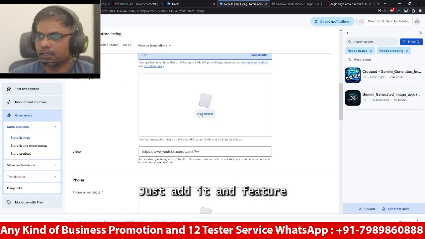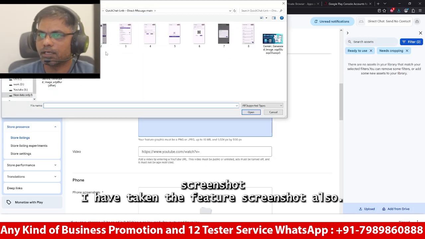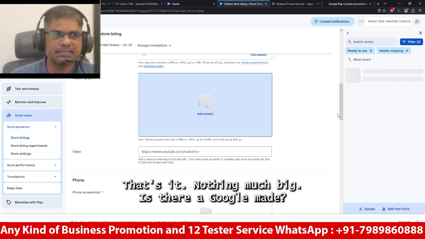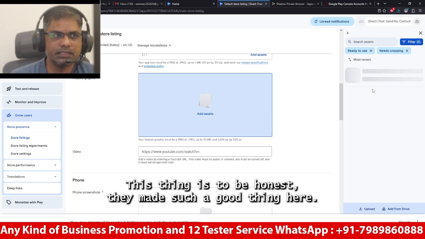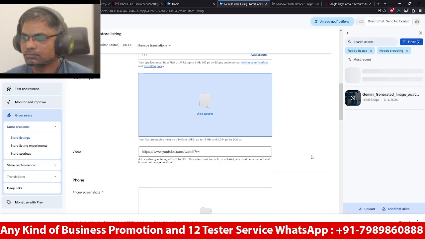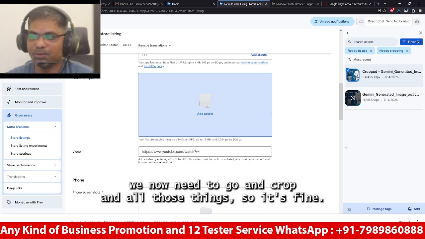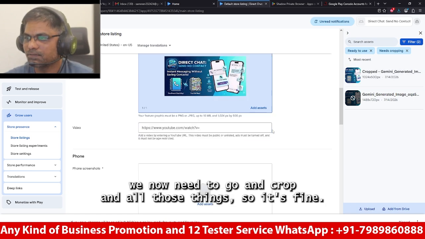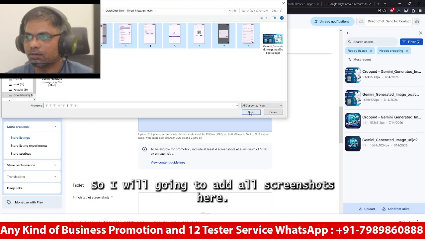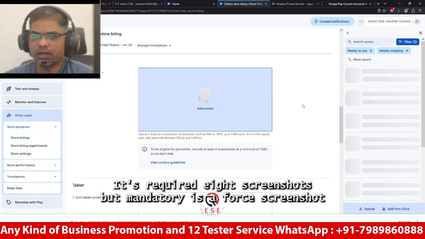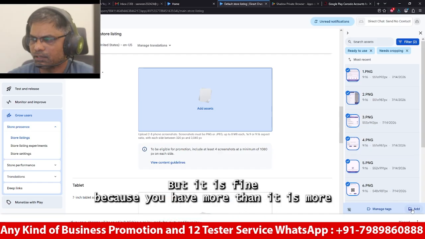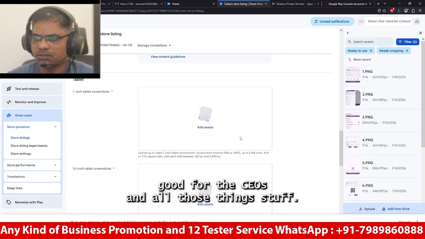Just add it, and the feature screenshot, I have taken the feature screenshot also. Nothing, you just need to crop it, that's it, nothing much big is there. Google made this thing, to be honest, they made such a good thing here, because every time we no need to go and crop and all those things, so it's fine. Just go down and add the screenshots here, so I am going to add all screenshots here. It requires 8 screenshots, but the mandatory is 4 screenshots you need to have, but it is fine because if you have more, then it is better for the SEO and all those things.